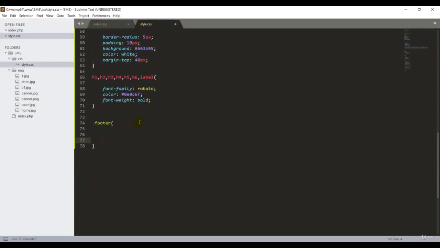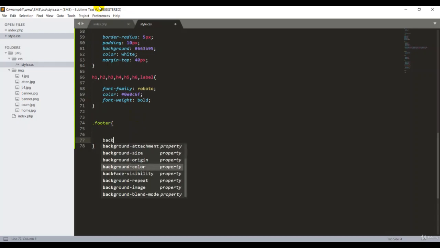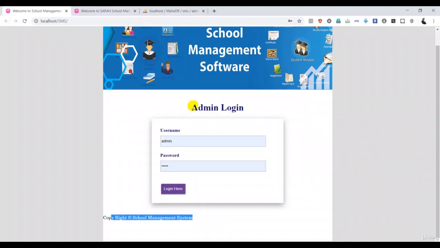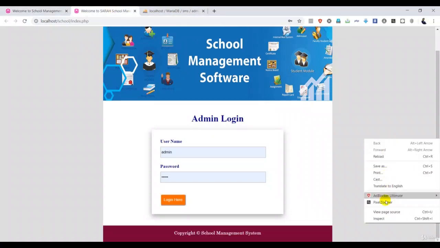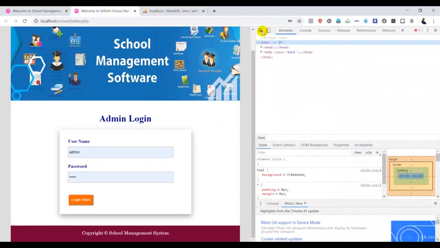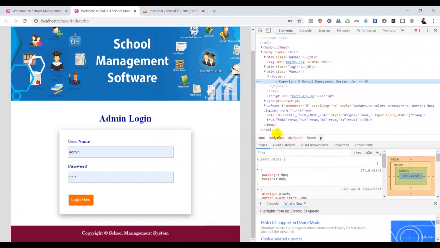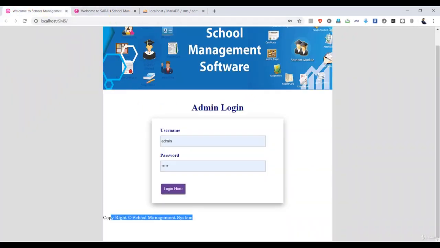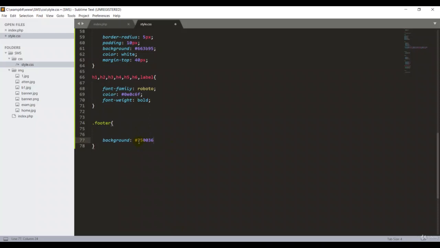Okay. Then first I have to give a background for my footer section. Okay. So background. Then I want this color code. I'll go back again and right click. Okay. And here in the footer section, I copy this color code. You can give any color code, no problem, as you wish. Okay, then I'm back here, then put it here.